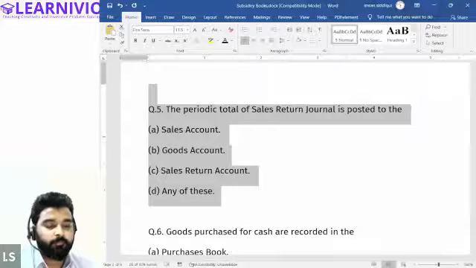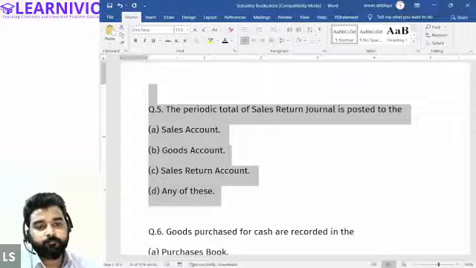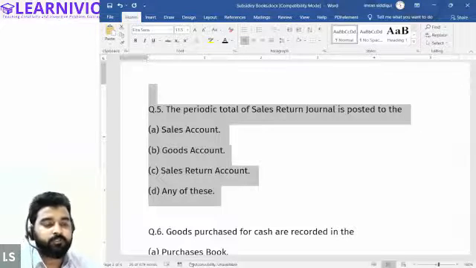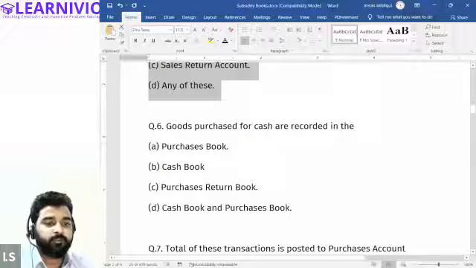This one is simple. Samiksha, total of the sales return journal is posted to? Sales return account. Yes, sales return account. That is correct. Okay. Halima, goods purchased for cash are recorded in.